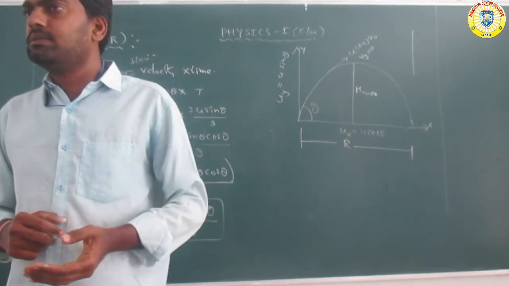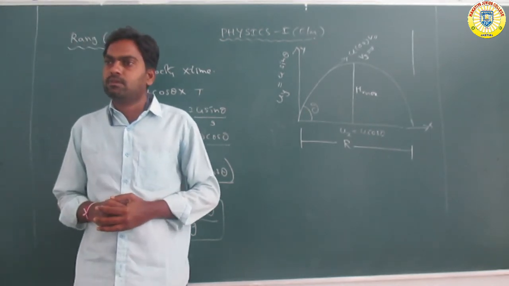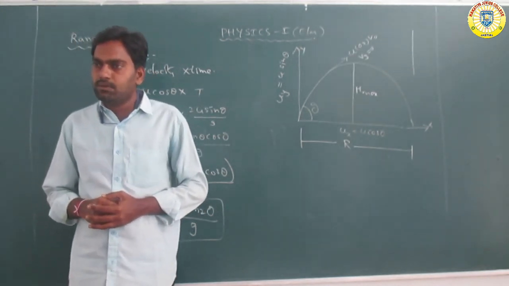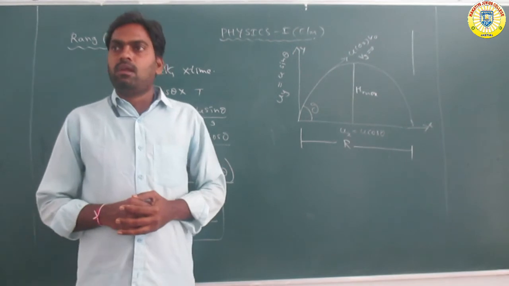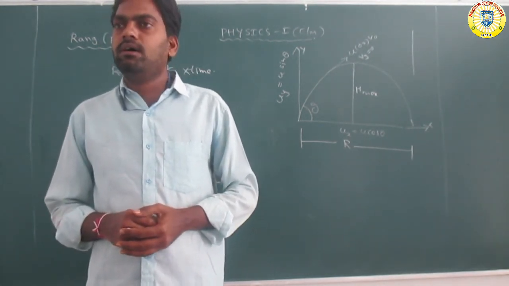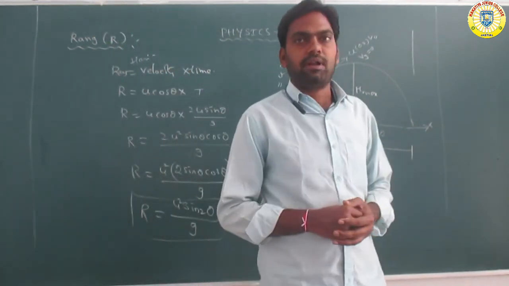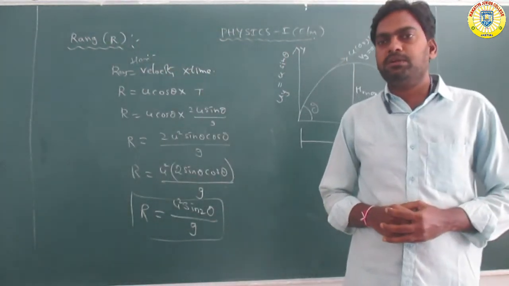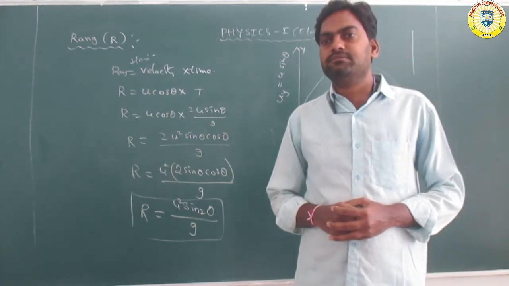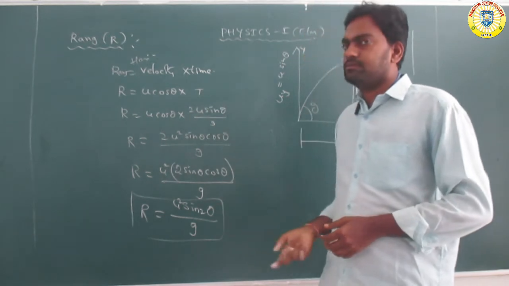Now for the next one, change the paragraph. Range R is equal to horizontal velocity into time of flight. Okay, now you can write the total.